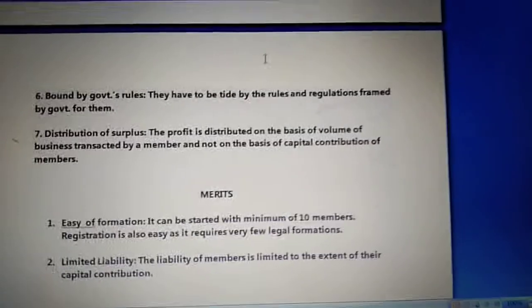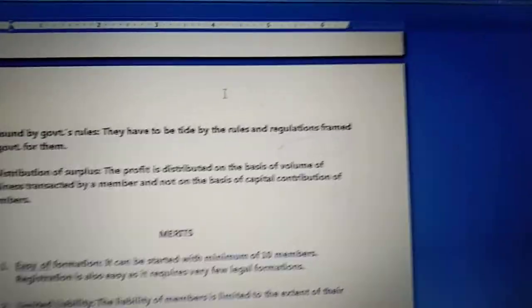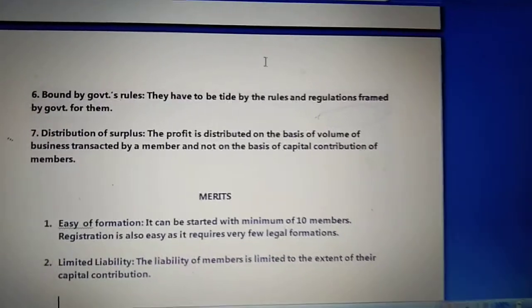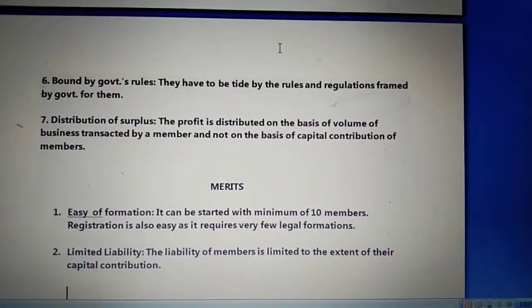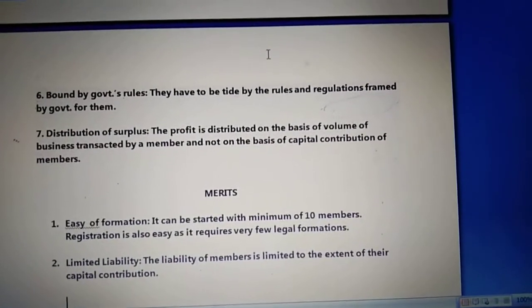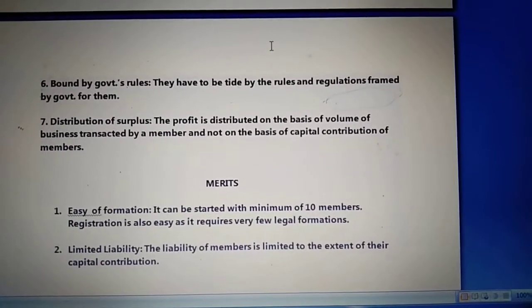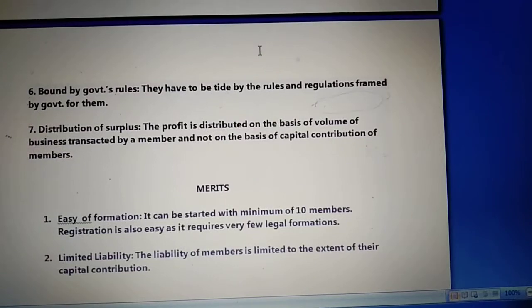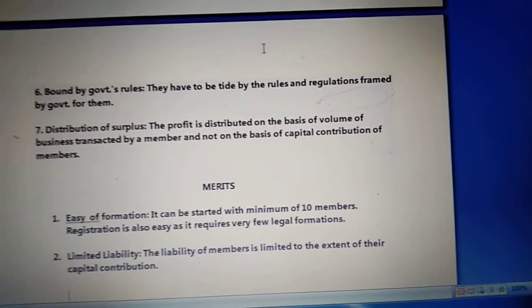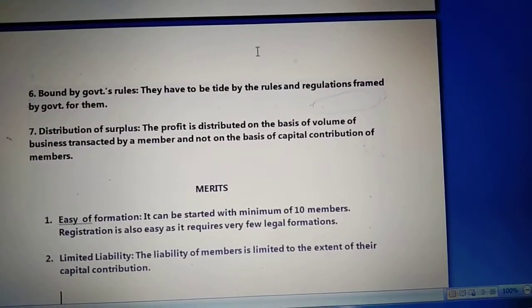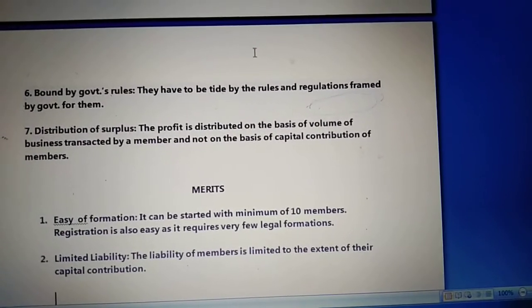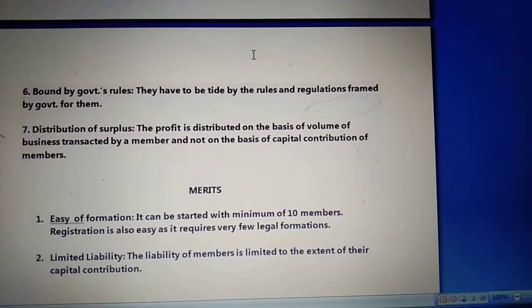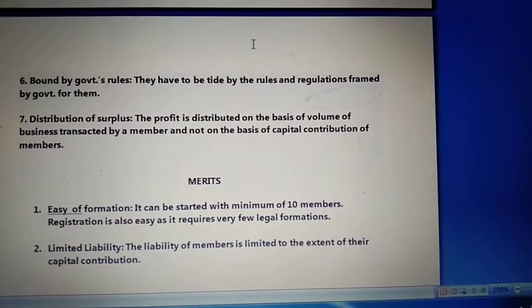Now next is distribution of surplus. Distribution of surplus basically says that if there is any profit in the cooperative society, how will this surplus be distributed? The profit is distributed on the basis of the volume of business transacted by a member and not on the basis of the capital contribution of the member. It means the distribution of surplus will not be done on the basis of capital contribution. It will be done on how much business transaction has been done by a member.